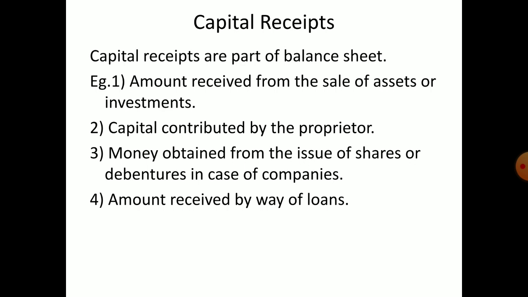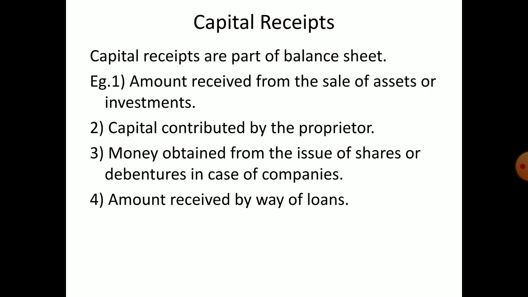Understood? It is also a receipt, but somewhere we have to include that amount, so that's why it is known as capital receipts. I'm selling that machine for rupees 5 lakh, and that 5 lakh rupees comes into the business, so it is known as capital receipts. Understood?